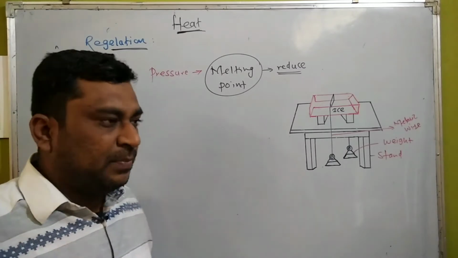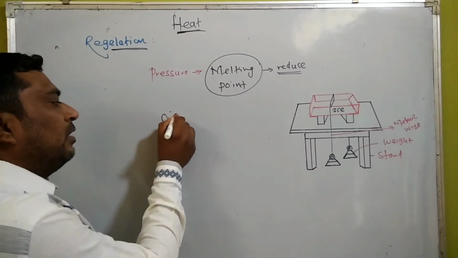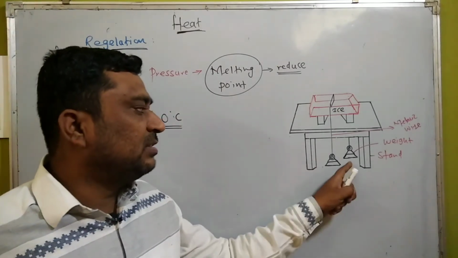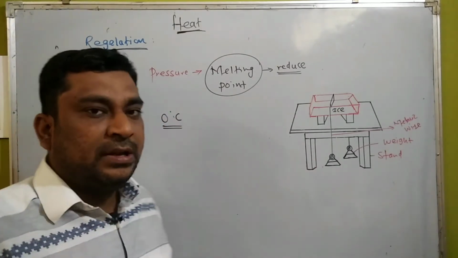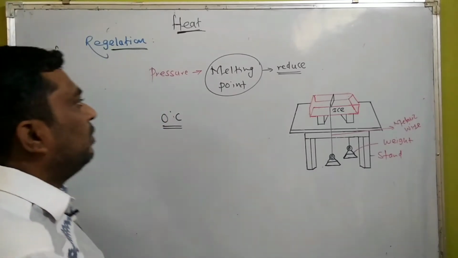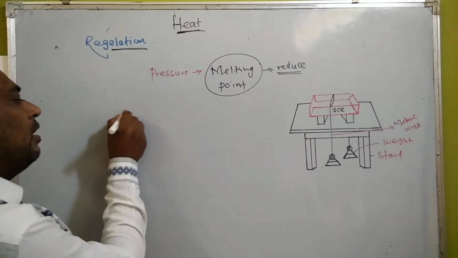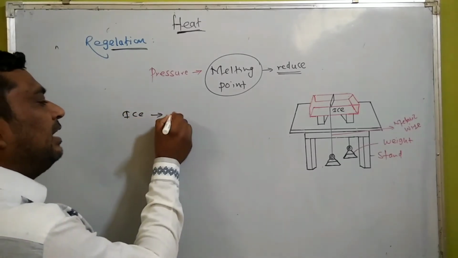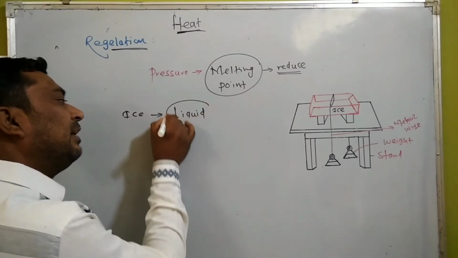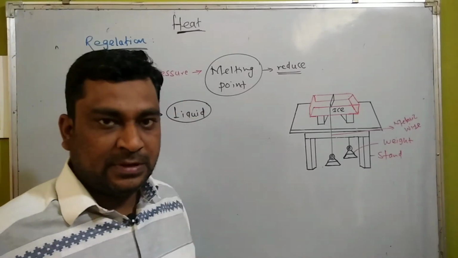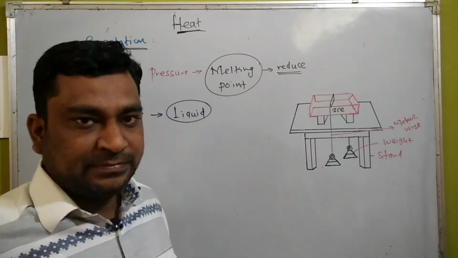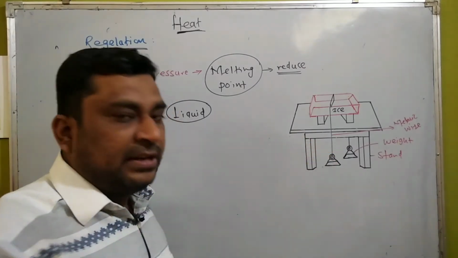Normally ice has the temperature 0 degrees Celsius. Now it is less than 0 degrees Celsius, because of this pressure, the melting point gets less than 0 degrees Celsius. So what happened here? Now this ice, because of the applied pressure, that area gets converted into the liquid, and that's why this wire starts to penetrate inside the ice.